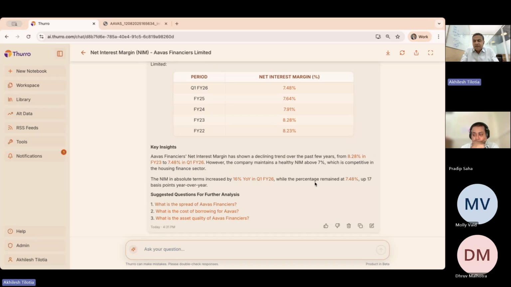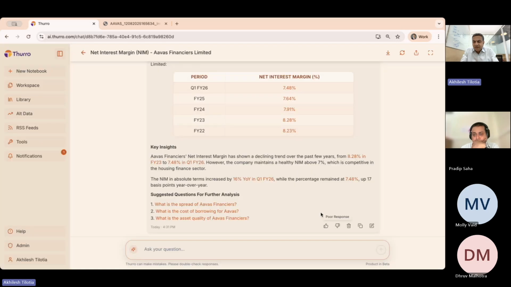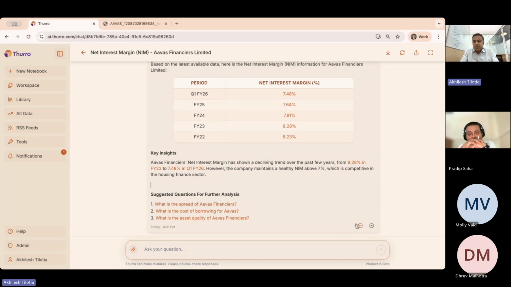Once you are here, you can, of course, tell us if the response is not to your liking. If you type it in here, it comes to the team, which looks at it. Of course, if it's a good response, you can also let us know. You can go back and delete this question if you don't like it for whatever reason. You can copy this content and take it over to your Word document, etc. And or you can edit some of these responses so that if that is what you want to take back into your document internally, then that is something that you have.